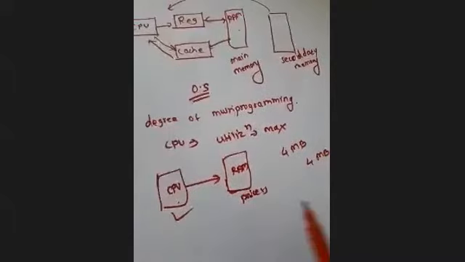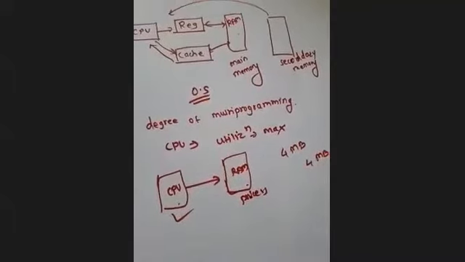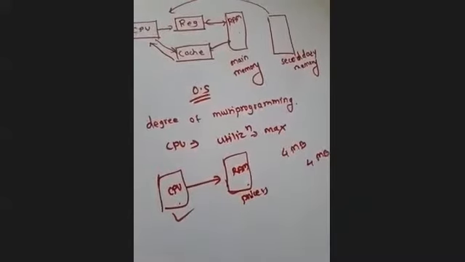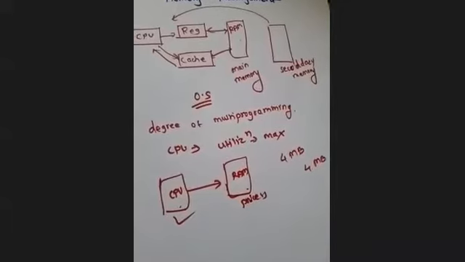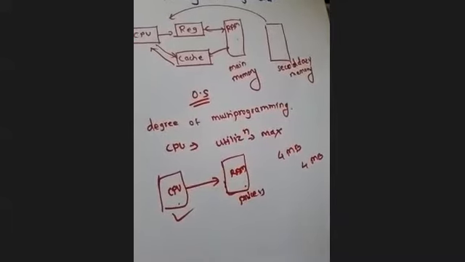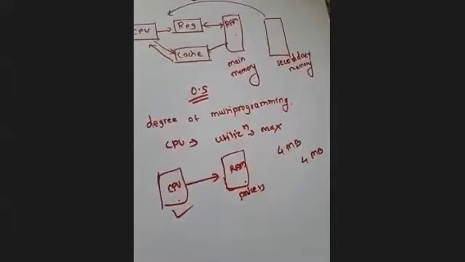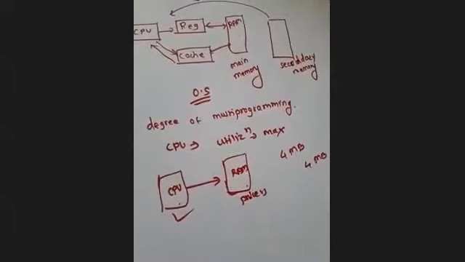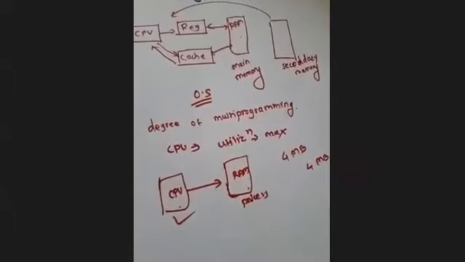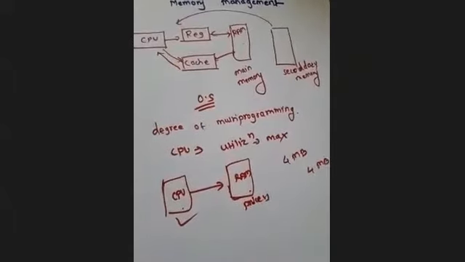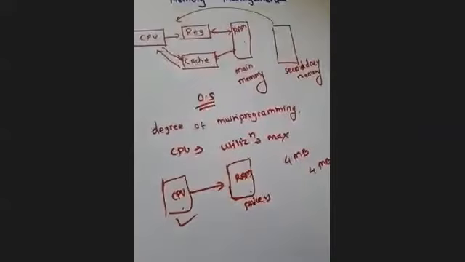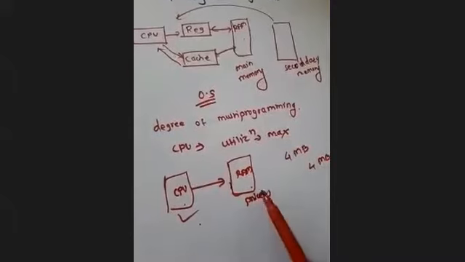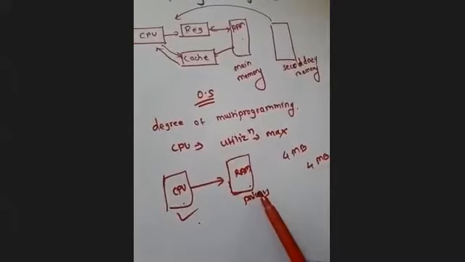If the size of the RAM is increased, the cost of the system will also increase, right? You must have seen that when you purchase a mobile, there is a cost difference based on the RAM available, which processor is being used, and whether multi-programming is supported or not; the cost will vary depending on that. So if we want more processes in the main memory so that CPU utilization is higher, then the cost of the system will increase, right?